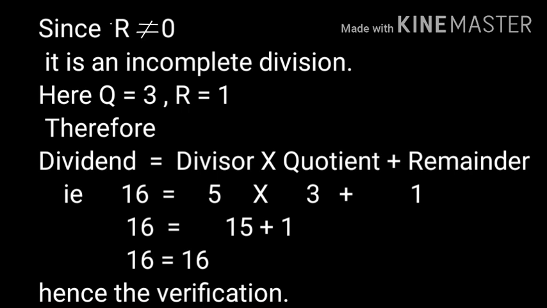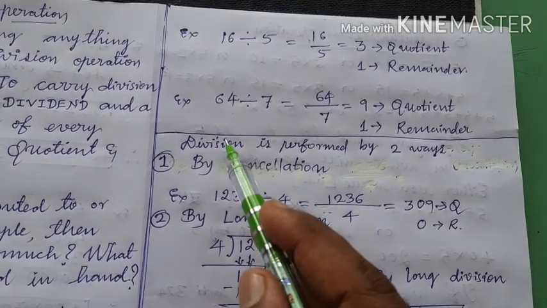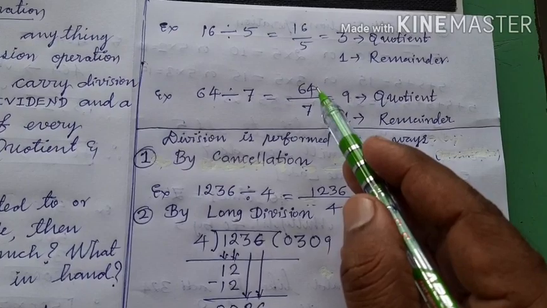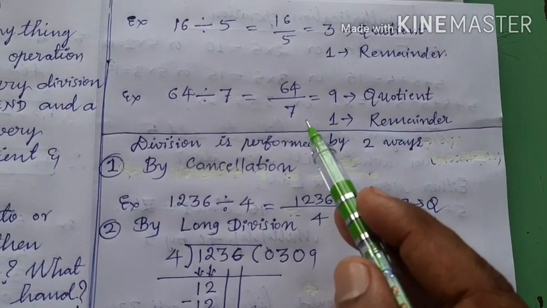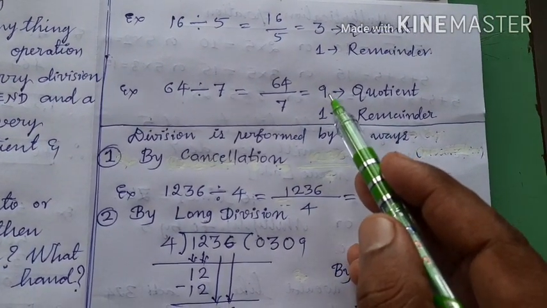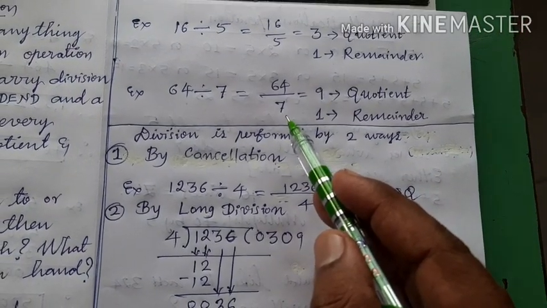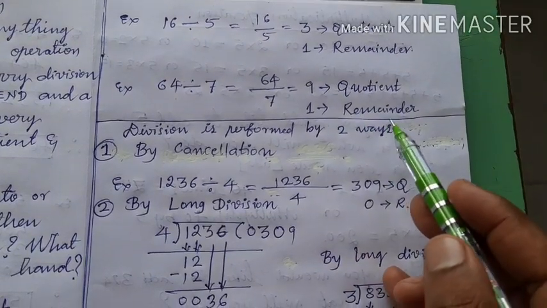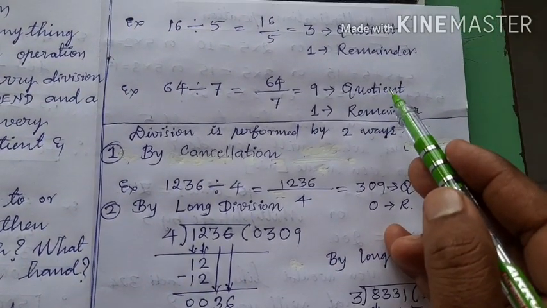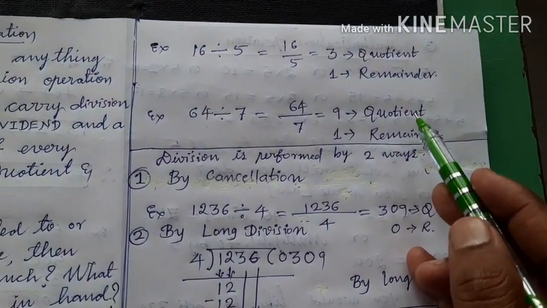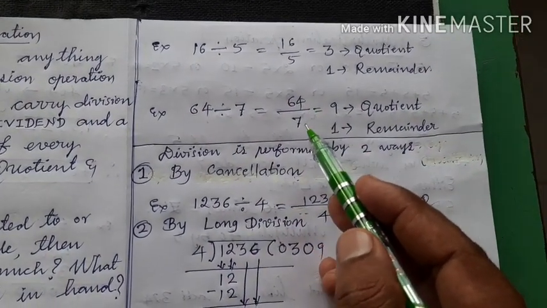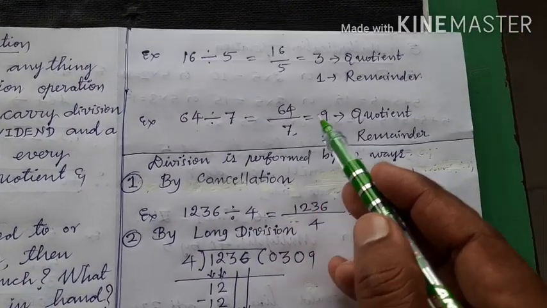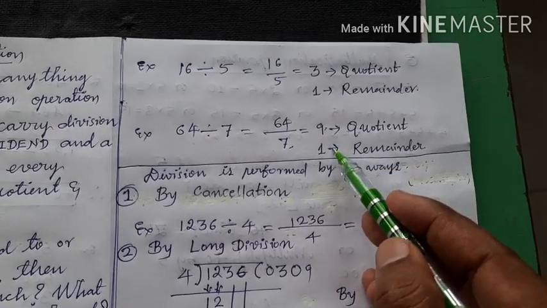Let us take one more example for incomplete division. Look at 64 divided by 7 means 64 rupees should be given to 7 people. Okay. Then each one will get 9 rupees equally, and 1 rupee remains. This 1 rupee is called remainder and this 9 rupees is called quotient. Okay children? So dividend divided by divisor, then you will get quotient and remainder.